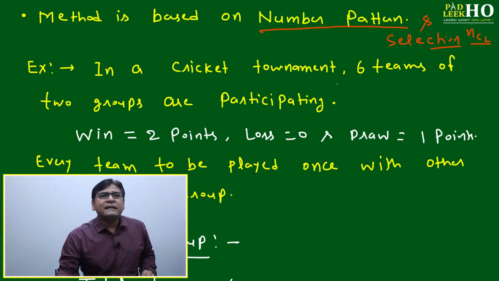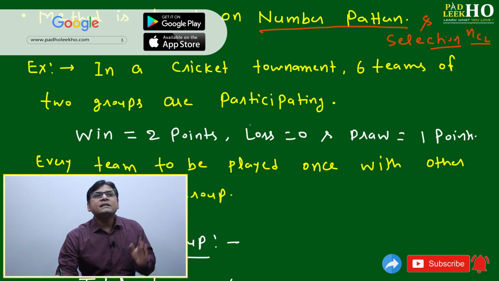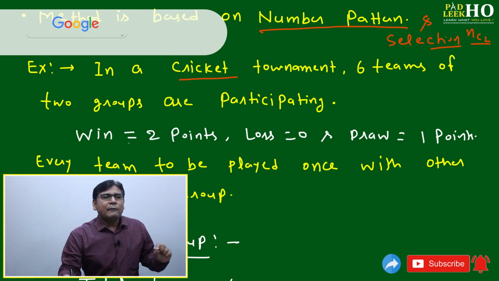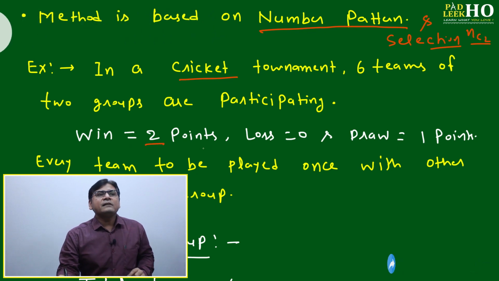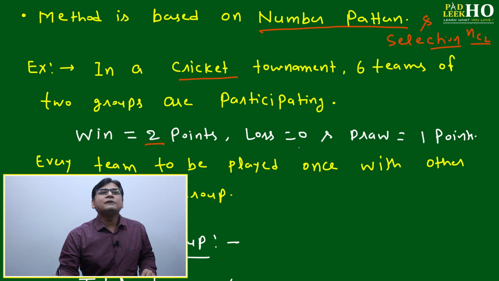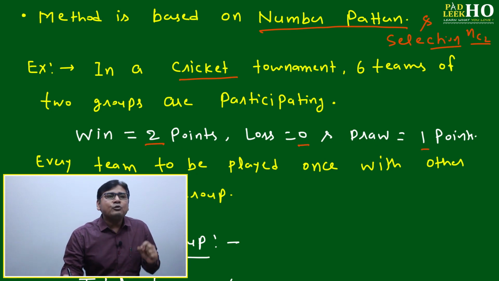In a cricket tournament, 6 teams in each of 2 groups are participating. That means 2 groups are there, group A and group B, and in every group 6 teams are there. Which sport is being played is given: a cricket tournament. Afterwards, points are given for winning. If any team wins the game, then it gets 2 points. If it loses, it is 0 points. If it is a draw, then 1 point. Every team is to play once with every other team in a group.